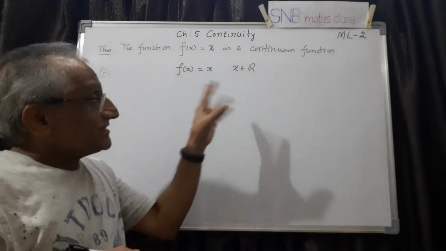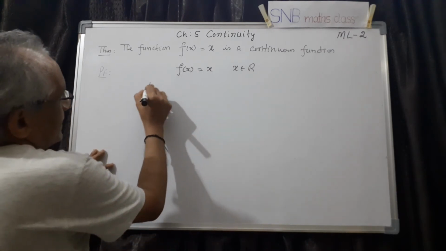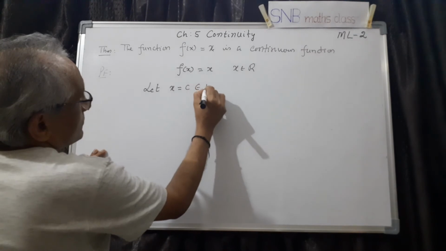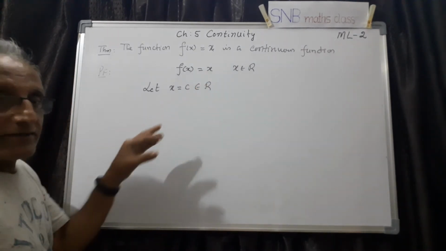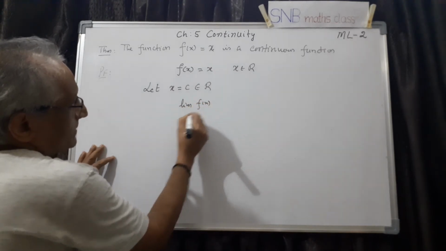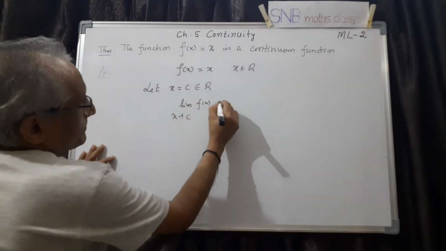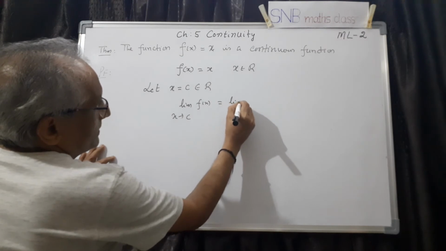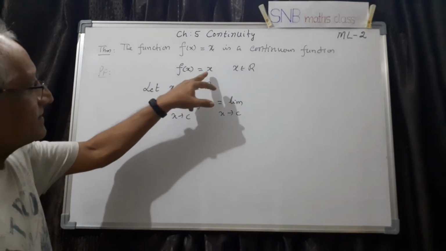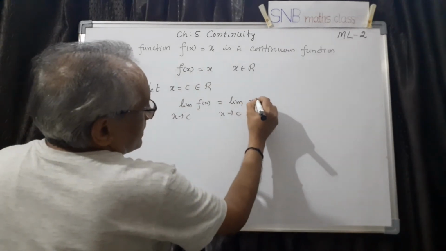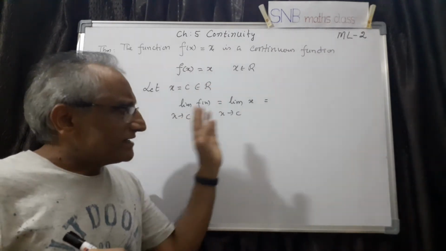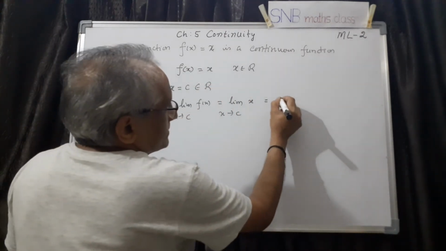How to show that it is continuous? Let x equal to c belong to R, any arbitrary point. Now take the limit of f of x as x tends to c. This equals the limit of x as x tends to c, since f of x is x. And remember, whenever direct substitution will not give you an indeterminate form, we can directly substitute. Therefore, this is c.